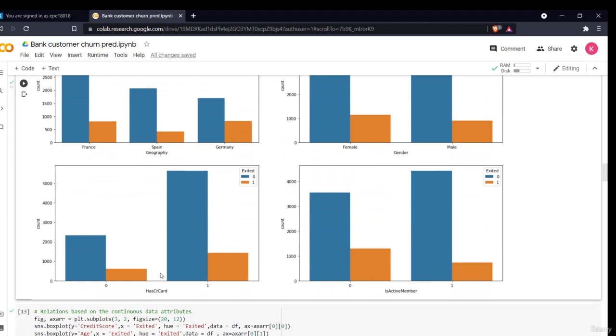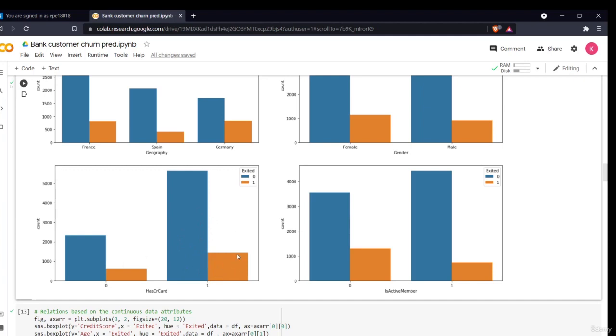Next is has credit card. Now, as we can see, surprisingly, the people who have a credit card are more into the churning part. The majority of the population has a credit card, but in that group also the churn population is more, around 1200.